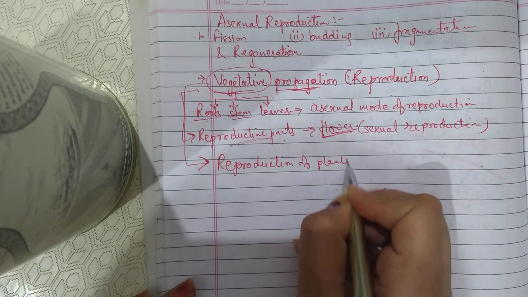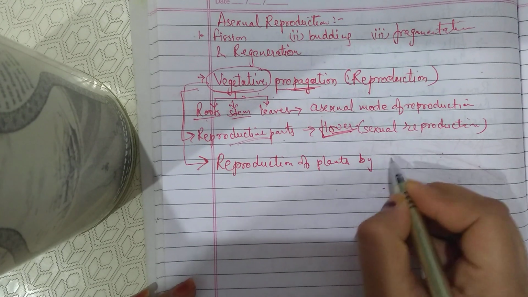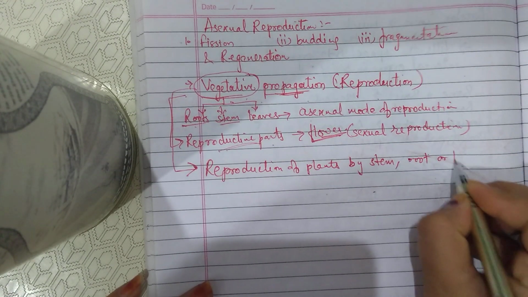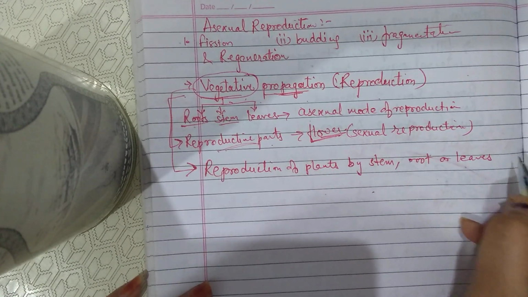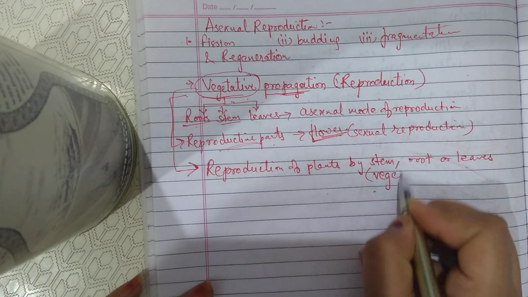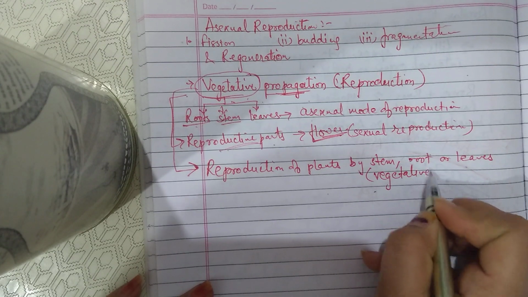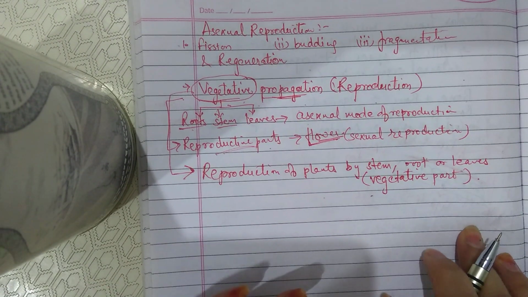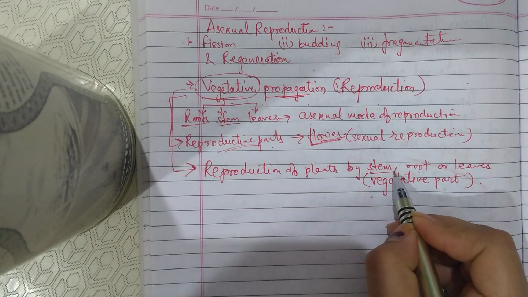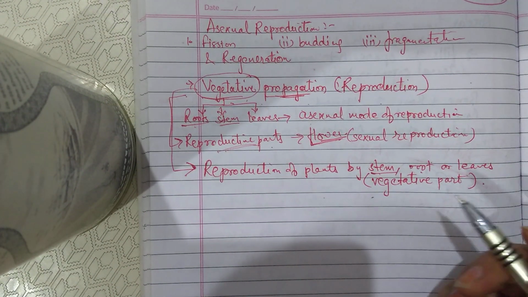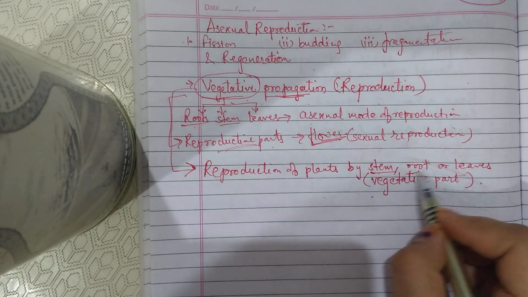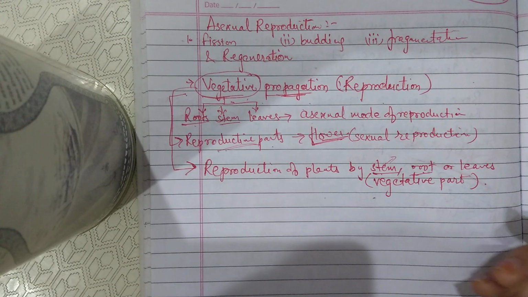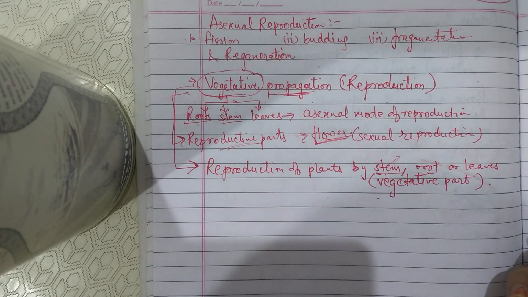So from here, this is clear that in vegetative propagation we will discuss about the reproduction of plants by stem, root or leaves, or in common you can say by the vegetative part of the plant. Now, as you already know, some plants have modified stem, some plants have modified roots, which are meant for storage or any other functions.